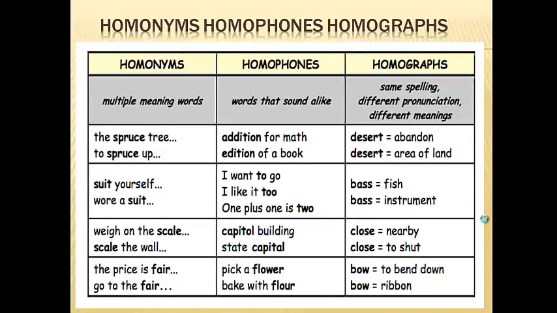Now, let's see why this happens in English. English, such as many languages, has homonym words, homophone words, and homograph words. Homonym words mean multiple meaning words, and homophone words mean words that sound alike. Homograph words mean that they have the same spelling, different pronunciation, different meaning.